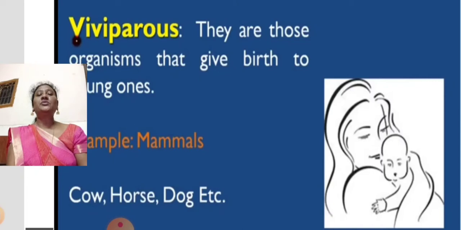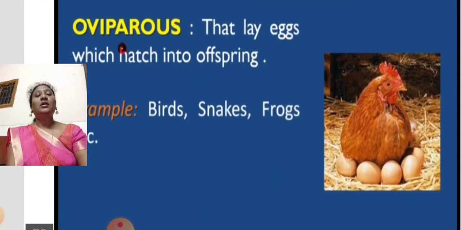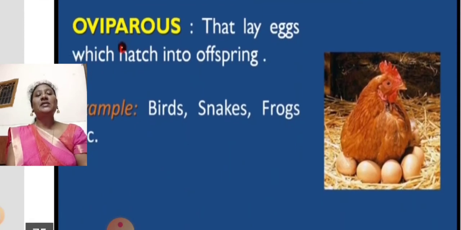Mammals are the best examples, for example cow, horse, dog, etc. Mammal means the animal which gives birth to the young ones and feeds the babies with milk. Animals which have well-defined mammary glands to feed the babies are called mammals. So mammals are the main viviparous animals.